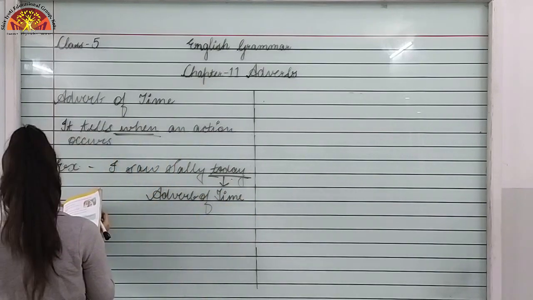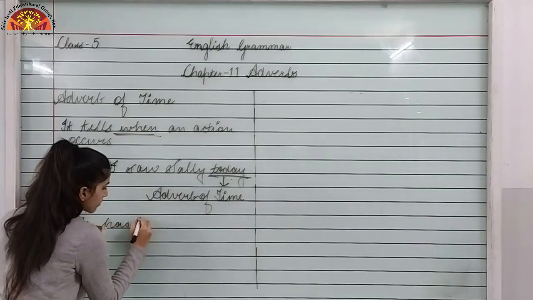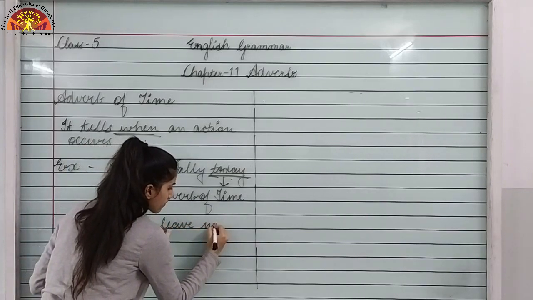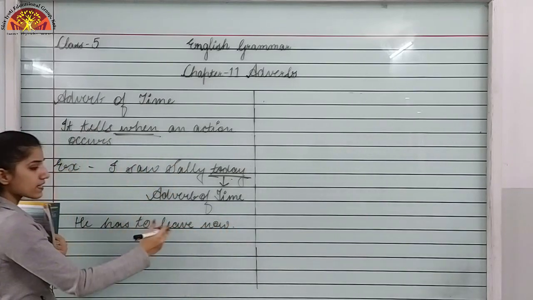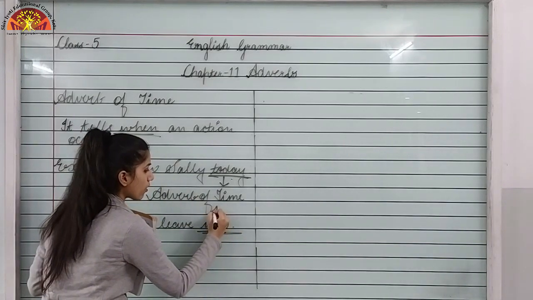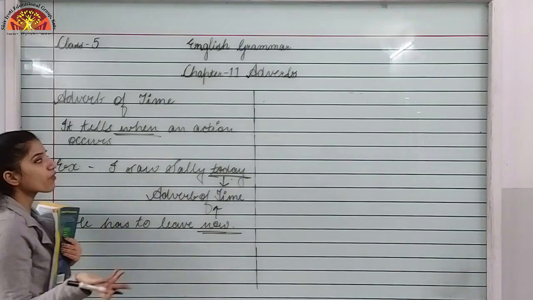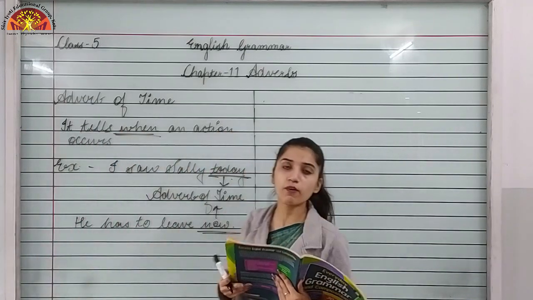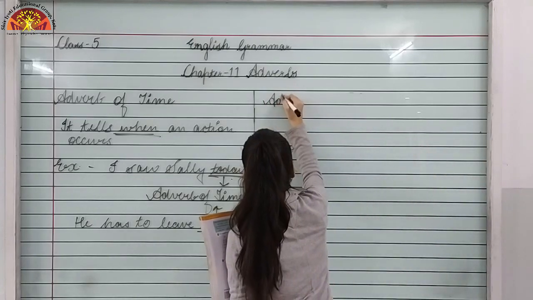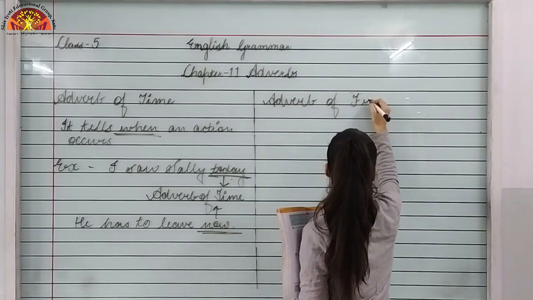Let's take another example. He has to leave now. When does he have to leave? Now. So now is again an adverb of time. Okay, so keep this in mind. Let's move further to our next type of adverb, which is adverb of frequency. So now we will be doing adverb of frequency.